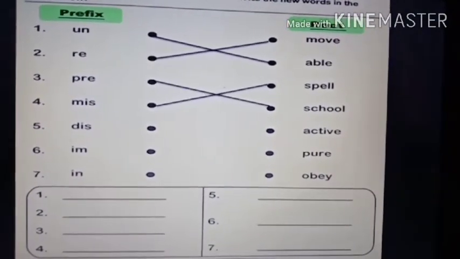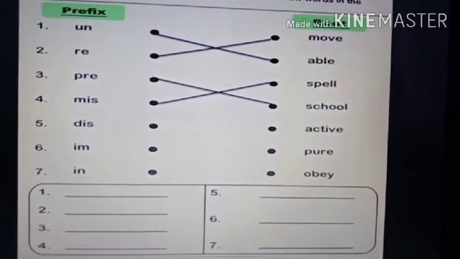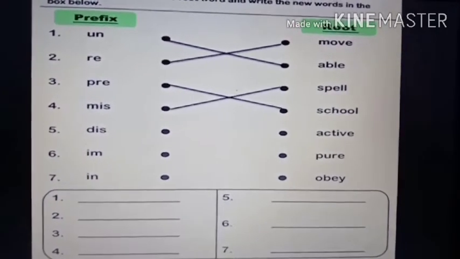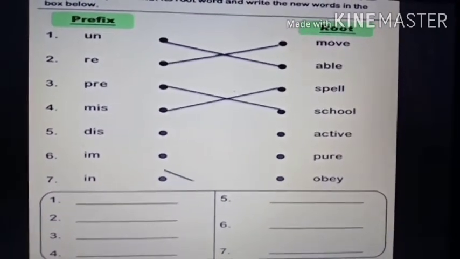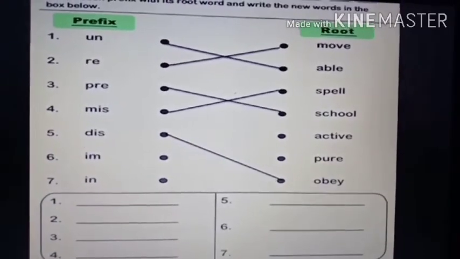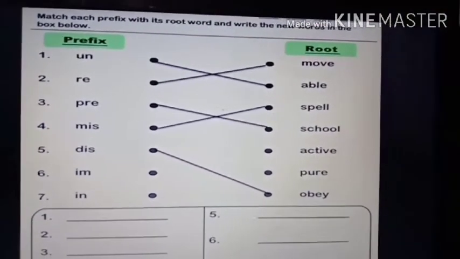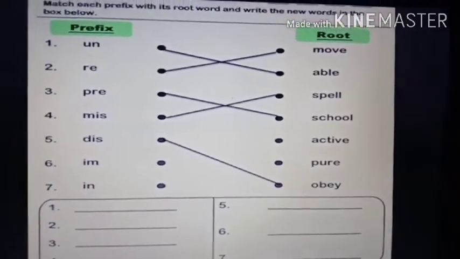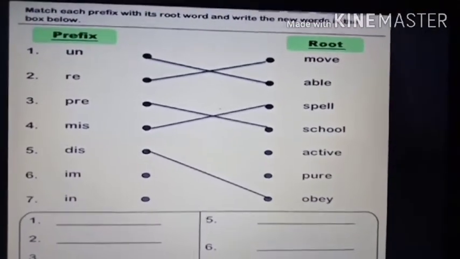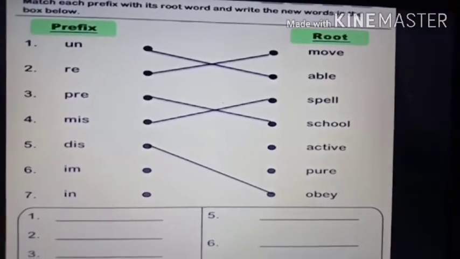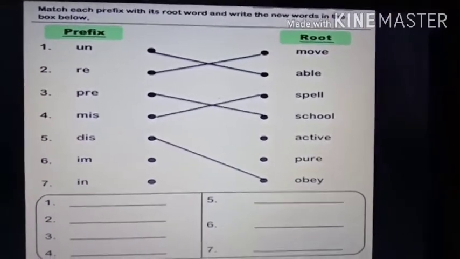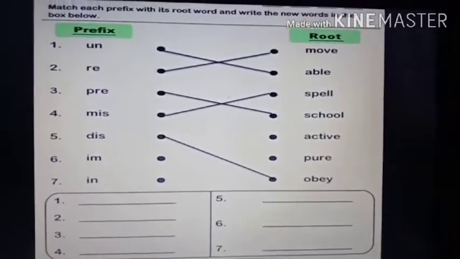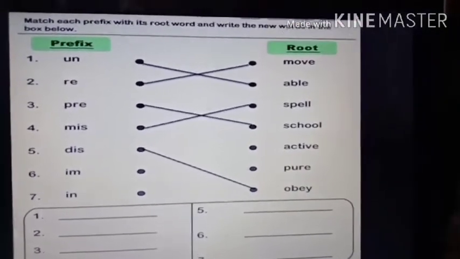Okay, now we will see the next one, DIS. This also is very easy, DIS. You add DIS before many words. Do you know where will you match this word? Yes, very good. Obey, disobey. Okay, so when you obey, when you listen to your elders, it is called obey. But when you don't listen to your elders, it is called disobey. So it has also become opposite. Mostly it becomes opposites. But there are some words, they don't become opposite, but they change in meaning. Okay, it's not necessary that after you add the prefix, it will become opposite. Mostly it becomes opposite, but sometimes it is not opposite, but the meaning changes.